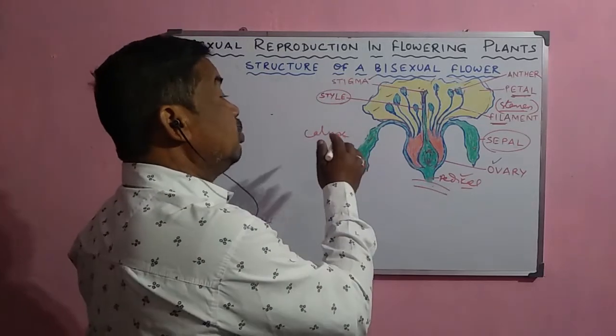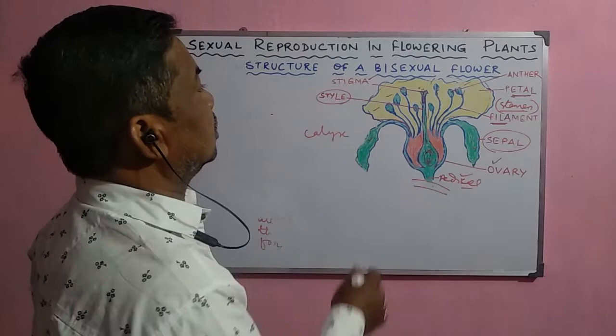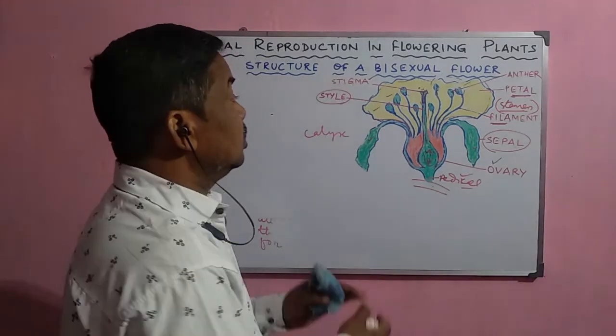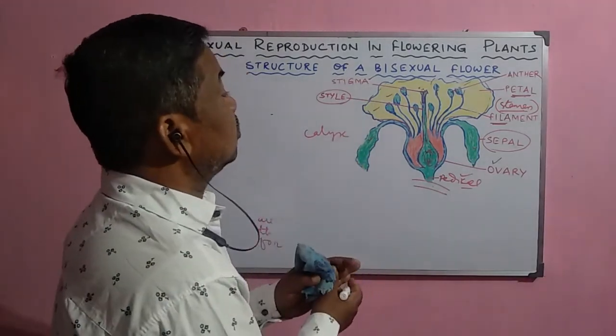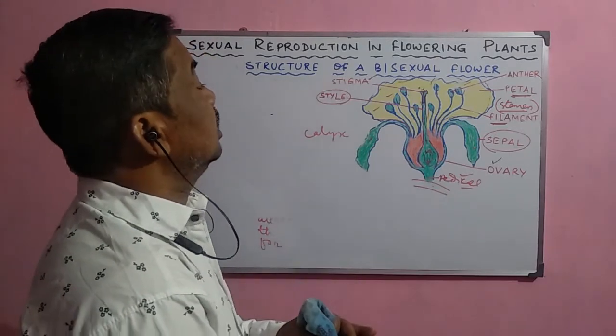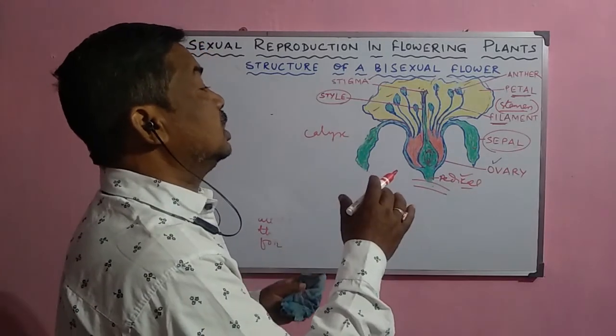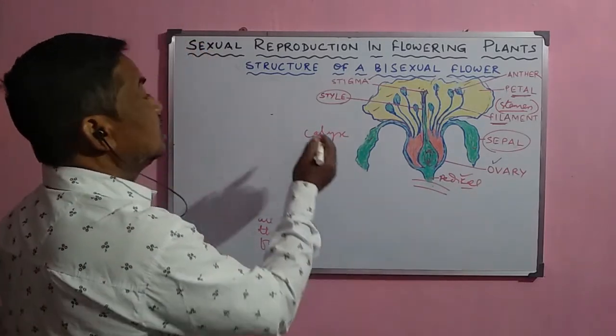Before going to the detailed process of reproduction in flowering plants, students must be well acquainted with this basic structure, so that it helps in understanding gametogenesis and fertilization, which we shall discuss later.